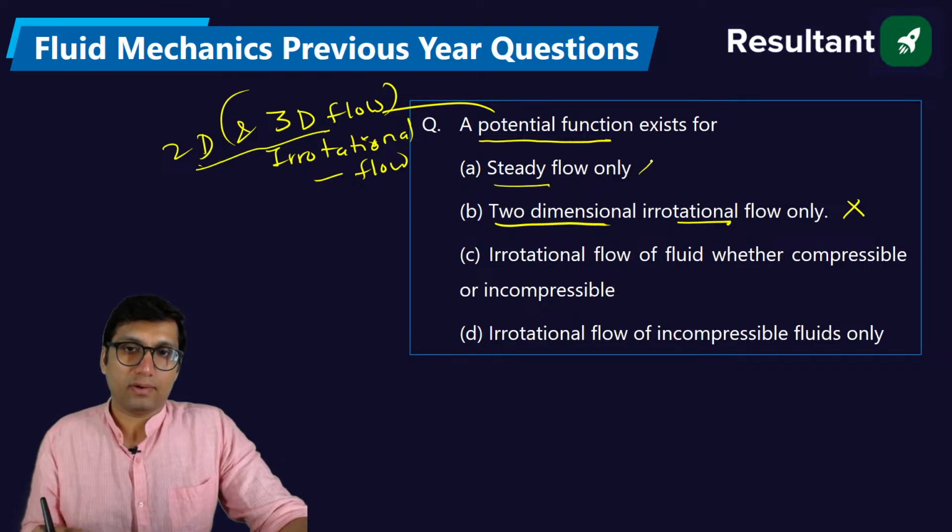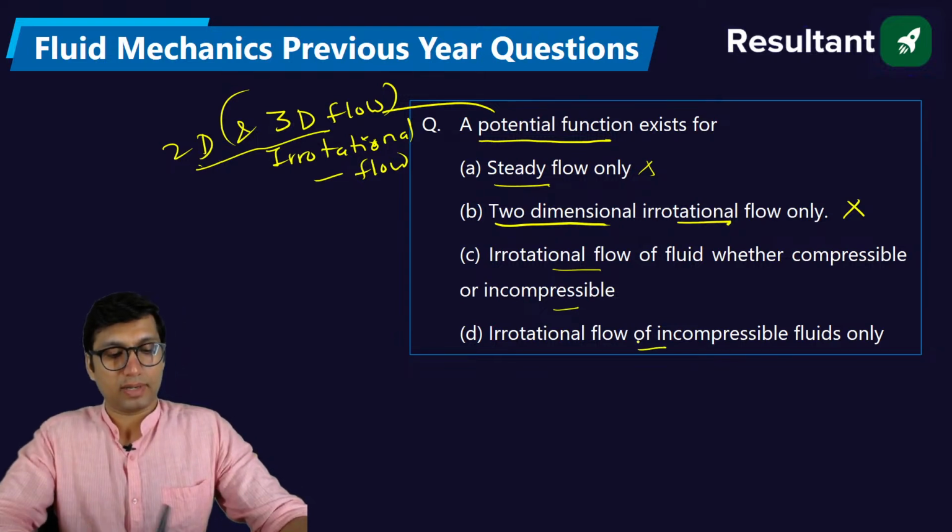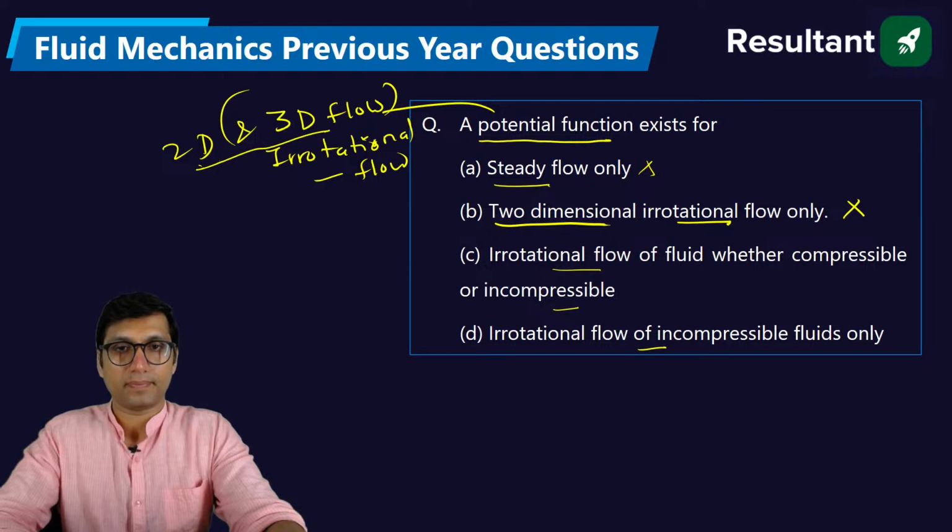Steady flow only, not correct. Irrotational flow, whether compressible or incompressible. Irrotational flow of incompressible fluids only. What will be the answer for this question? Potential flow exists for, so I have told you the conditions.